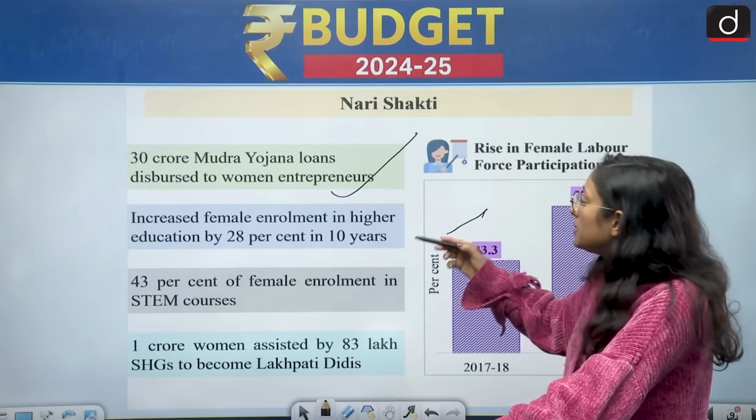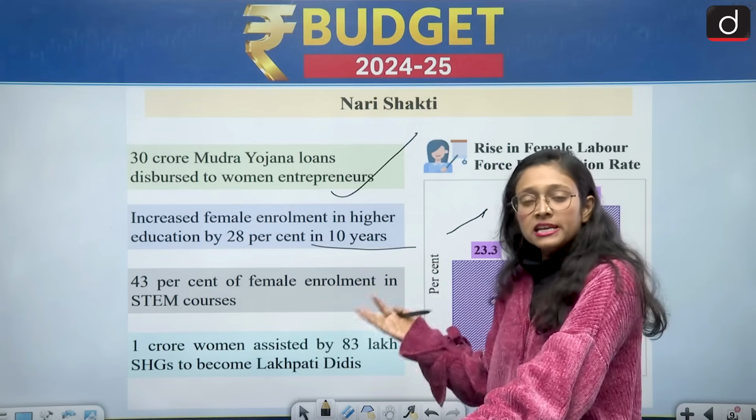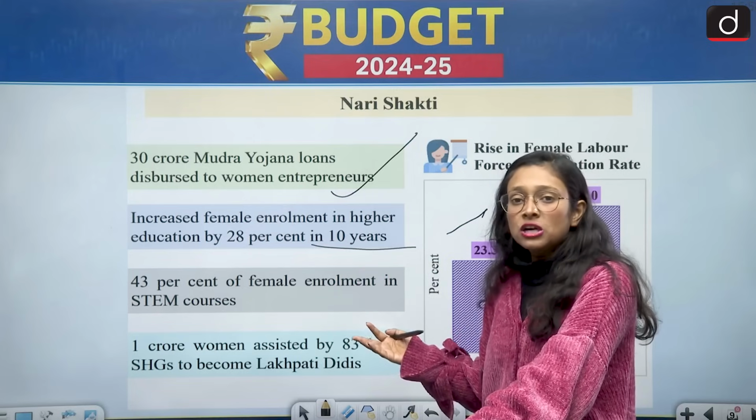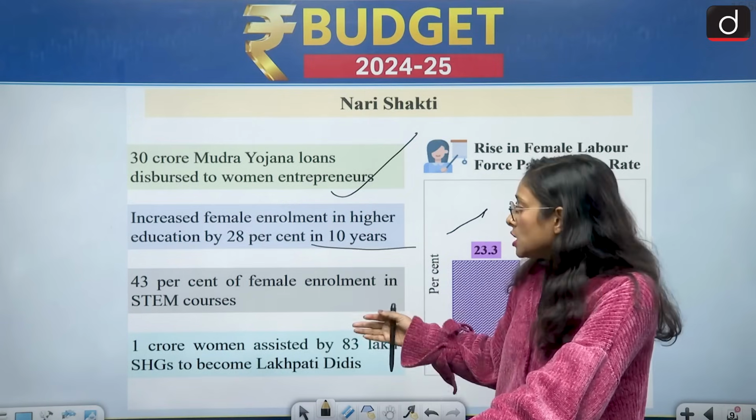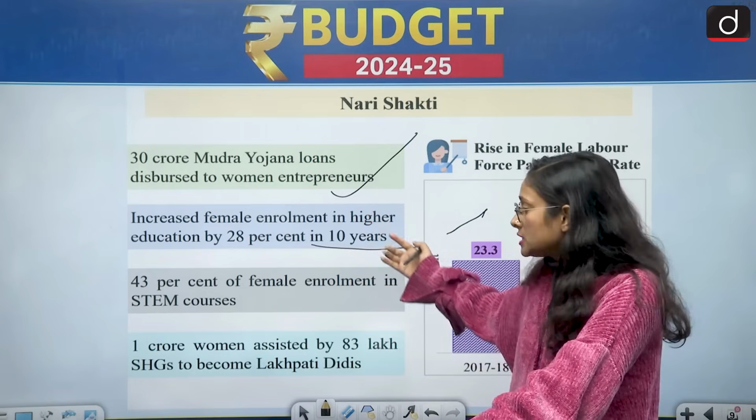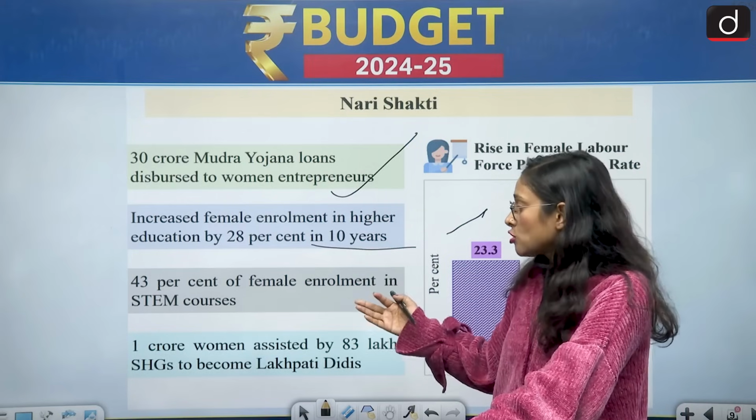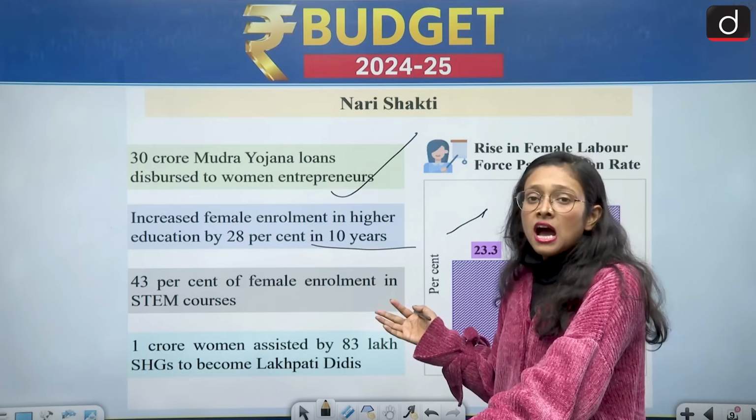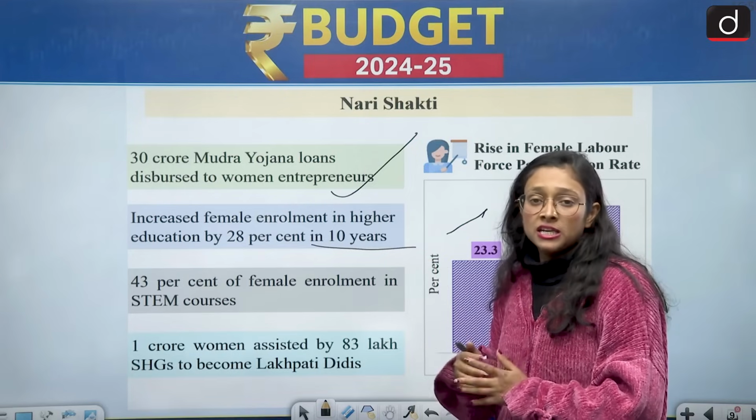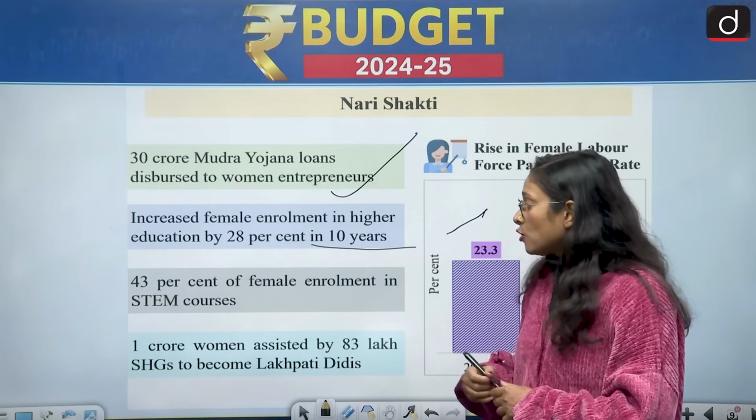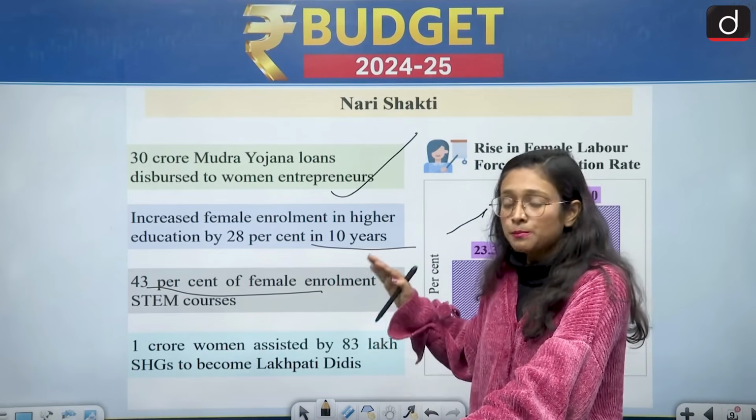Then increased female enrollment in higher education by 28% in 10 years. So recently we had discussed the AISHE report, and that report said that enrollment of females in higher education has increased. So this is a positive sign for female literacy. And then 43% of female enrollment in STEM courses. STEM, which is science, technology, engineering, mathematics, is a highly male-dominated area, in which we can see that there is gender disparity, and still there is gender disparity. But what we can see is 43% of female enrollment. It means that we are going to achieve gender parity soon.